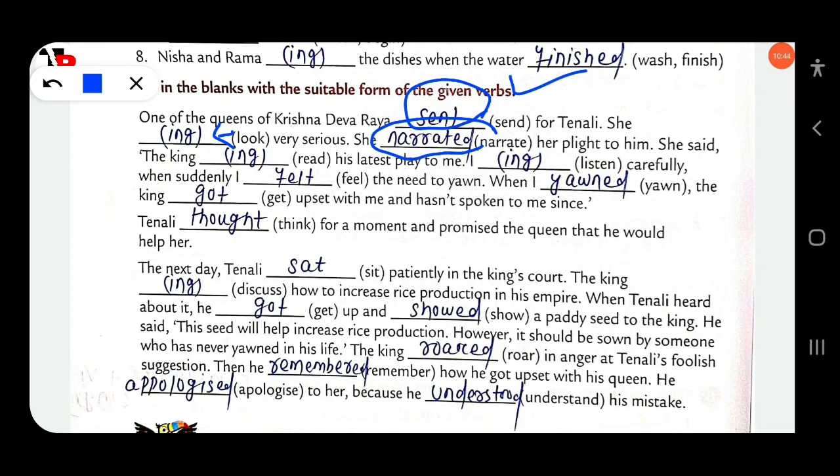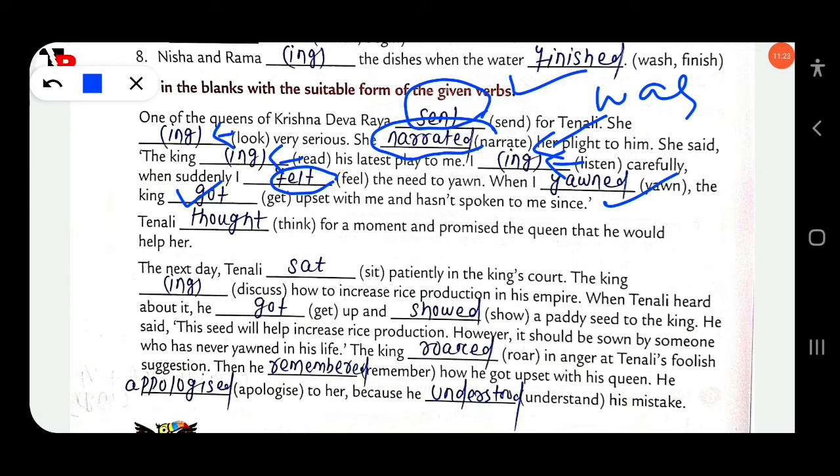She said the king was reading. Okay, the king was reading. You have to add ing with read. His latest play to me. I was listening. Okay, I was listening. The ing means here you have to add ing to the main verb, listen. That means listening. I was listening carefully. When suddenly I felt, so here simple past will be used, the need to yawn. When I yawned, simple past, the king got upset. Here also simple past with me and has not spoken to me since.